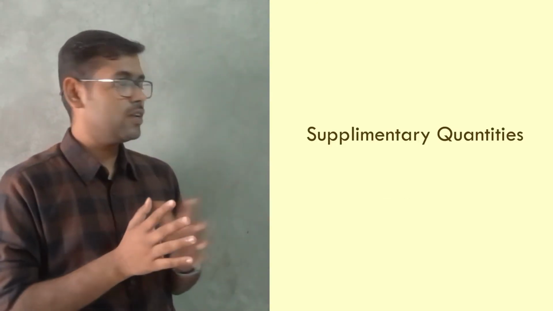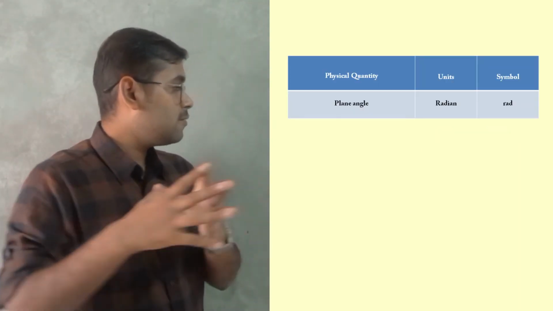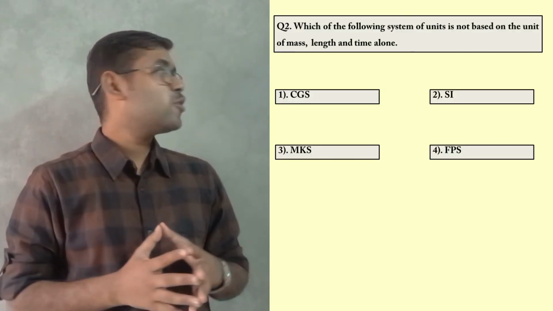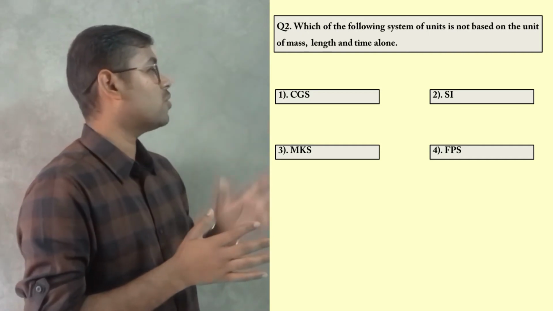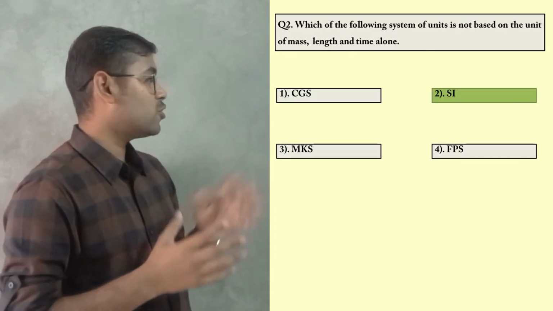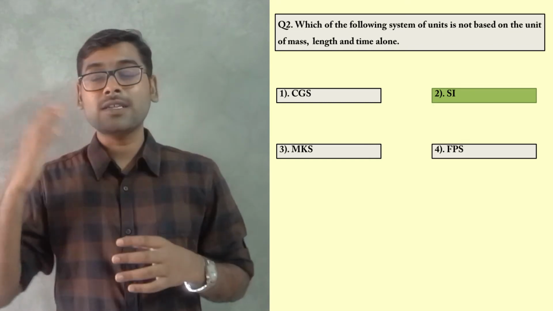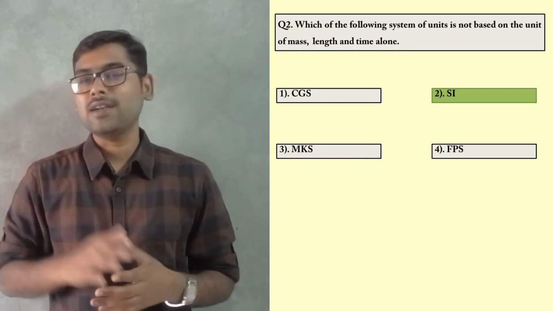Then we have two supplementary quantities, plane angle, which is measured in radians, and solid angle, which is measured in steradians. Now coming back to the question, they have asked us which out of these 4 system of units is not based on the units of length, mass and time alone. And the answer for this question is option number 2, SI system of units, because all other system of units are only based on the units of length, mass and time.